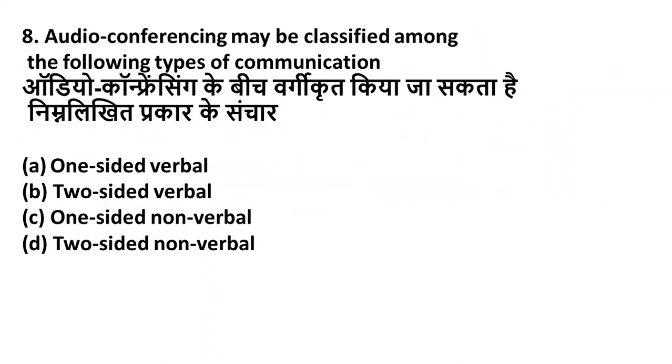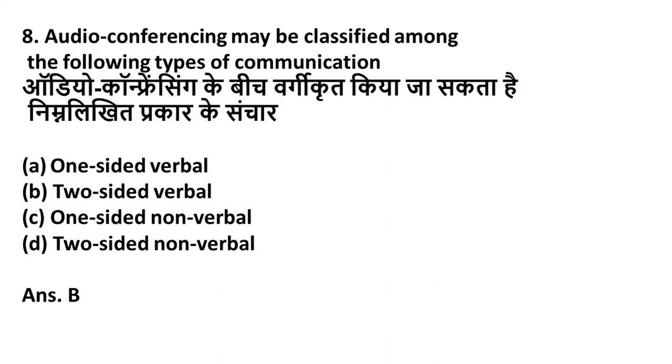Audio conferencing may be classified among the following types of communication. Friends, audio conferencing: option A, one-sided, option B, two-sided verbal, option C, one-sided non-verbal, option D, two-sided non-verbal. Friends, the right answer is option B, two-sided verbal. In audio conferencing, both the receivers and senders are in the process of communication, and also receivers can give feedback through audio. So it is a two-sided verbal.